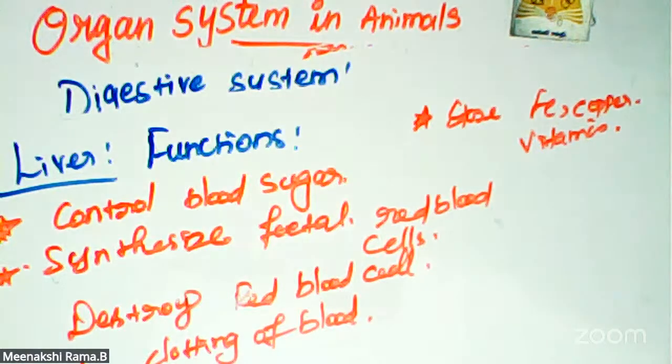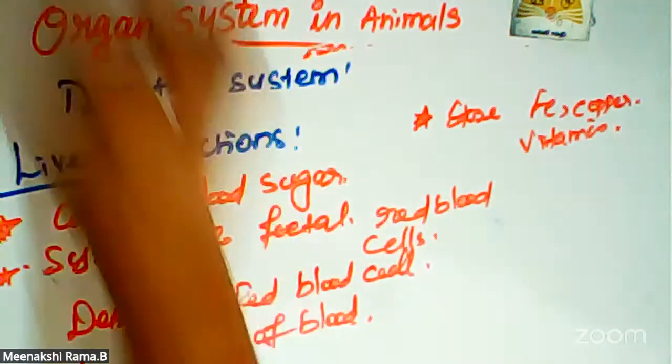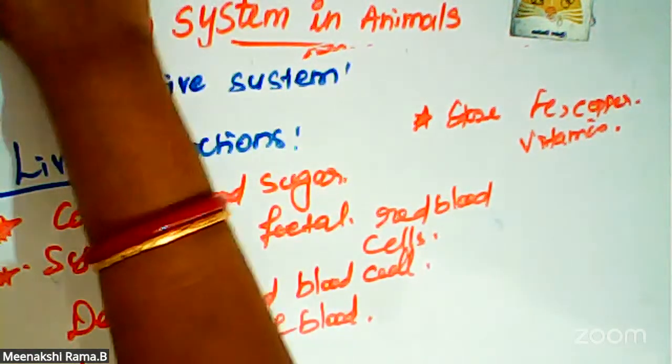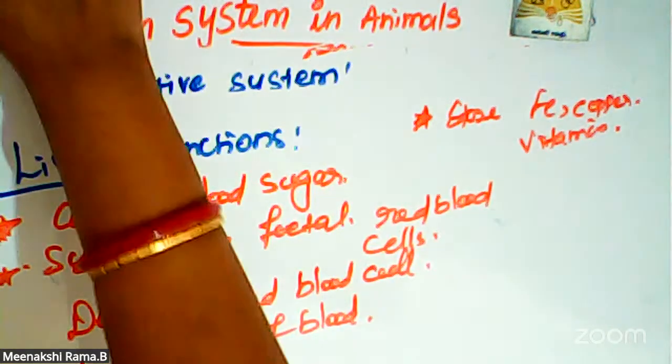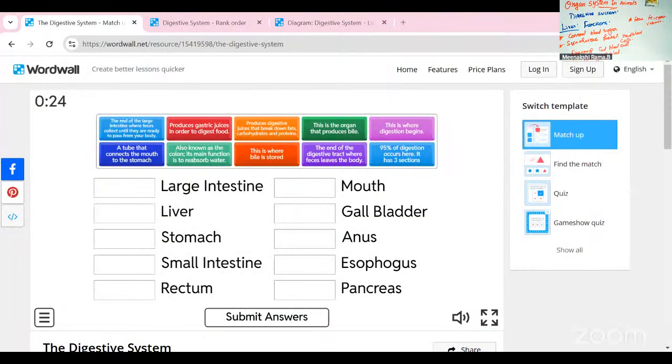Before that, is there any doubt? Please ask me. I'm going to have a small activity. What are the details we learned? The digestive system contains these parts of the organs, is it?